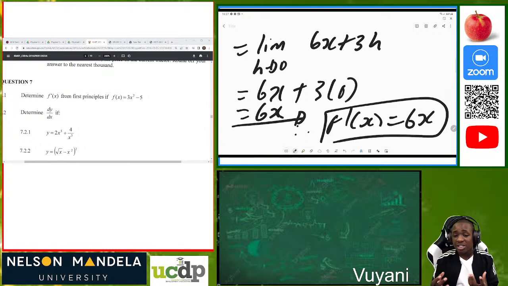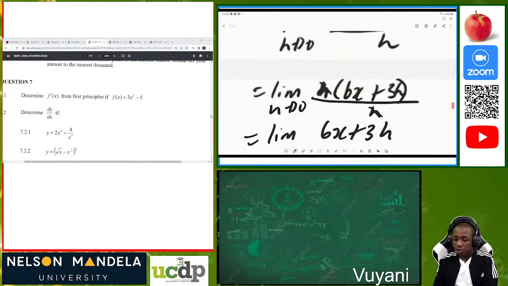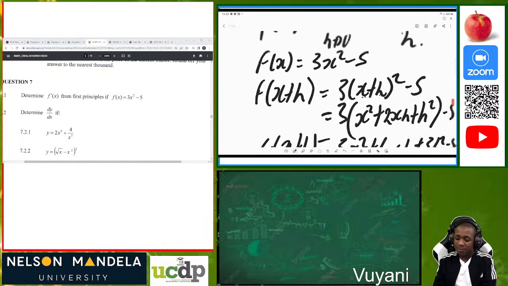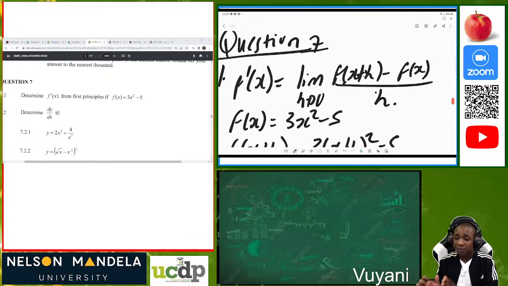So this is a question which everyone must get marks for because it's straightforward. The moment they say first principles, your mind must give you this formula. It's the most important equation ever. You must know that equation by heart, and be able to apply it, because it's really, really important.